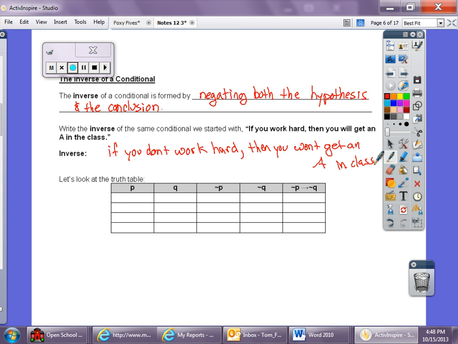Well, we can look at this also using our truth table. Well, we know it's true, true, false, false, true, false, true, false. Not P, so we negate P, so it becomes false, false, true, true. We negate Q, so that becomes false, true, false, true. And then it says, if not P, then not Q. Well, so we're going from not P to not Q. False, false is true. False, true is still true. True, false is false. And then true, true is true.